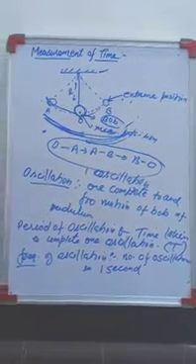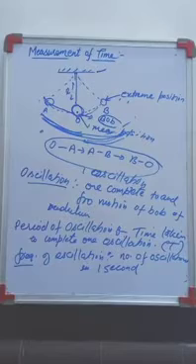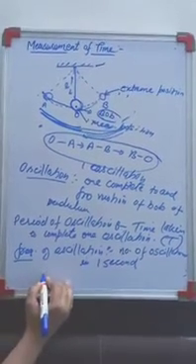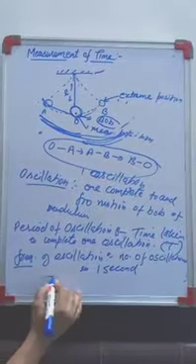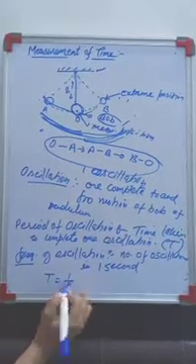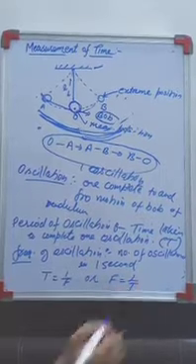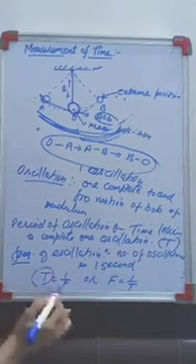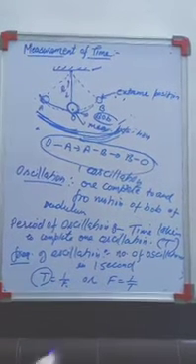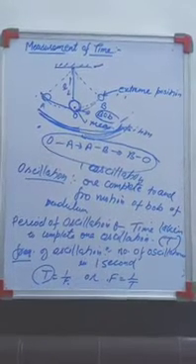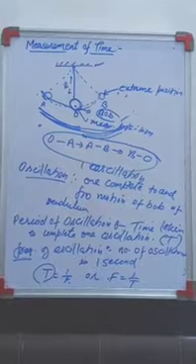The relation between frequency and time period is T equals 1 upon F, or F equals 1 upon T. That means if you know the time period, you can calculate the frequency, and if you know the frequency, you can calculate the time period.